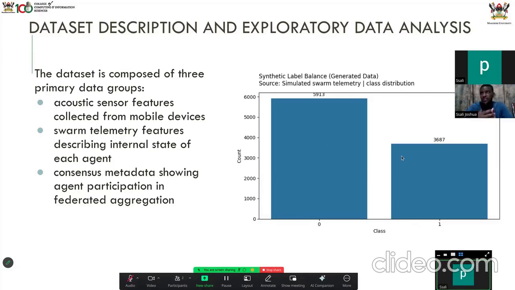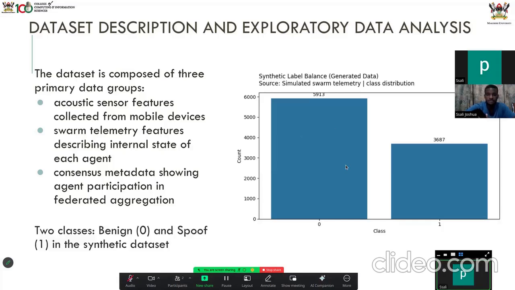Yeah, initially in our dashboard, we showed you we had 3 types of agents. There was the secure one, the suspicious one, and the highly risky one. Okay, so highly risky and suspicious have been combined into one class, which is class 1, and then secure is class 0. That's how we are differentiating it.